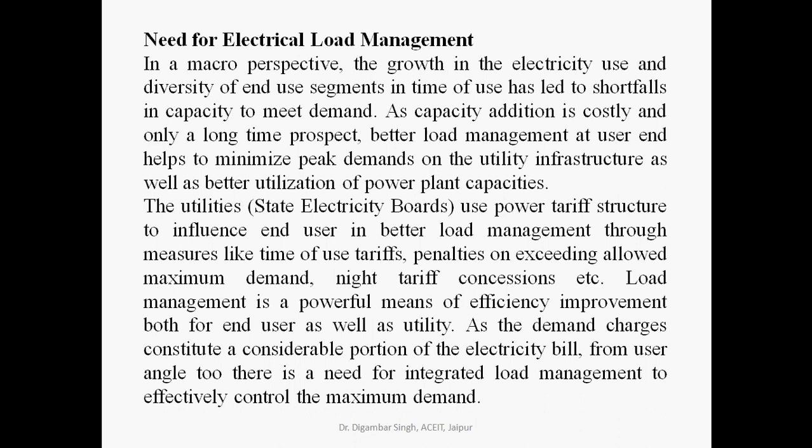In the state electricity board or central electricity board, the power tariff structure is different. So end users can achieve better load management through measures like time of use tariff, penalty on exceeding allowed maximum demand, night tariff concession, etc.